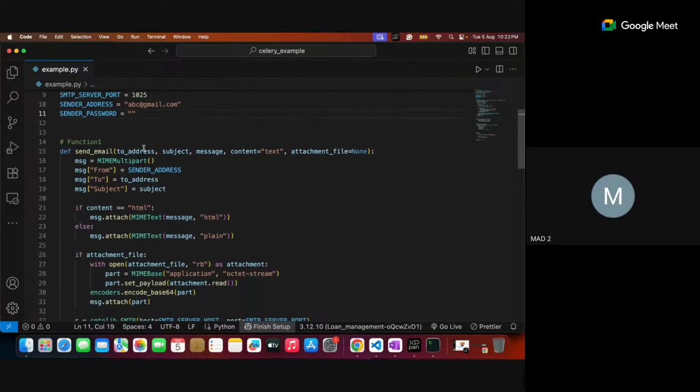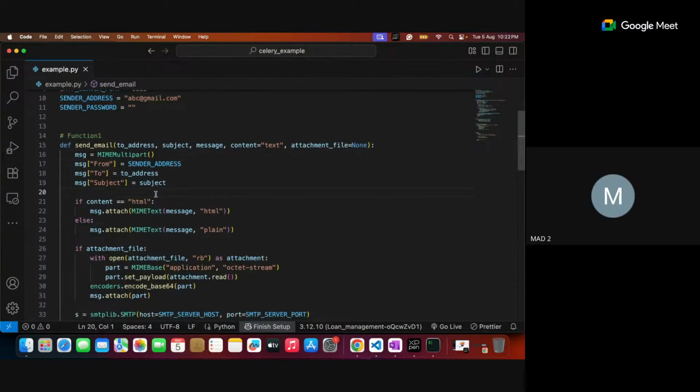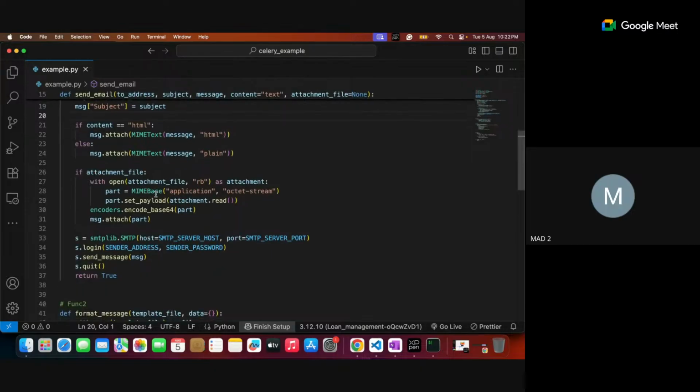The first function is sending mail. It takes various parameters, such as attaching a file, what file you want to attach, which by default is none. The message is a multi-part message. The sender address is assigned to the message From, the To address is received from the parameter, and the subject. All this stuff is okay. But I don't want to use any file attachment, so forget about it.